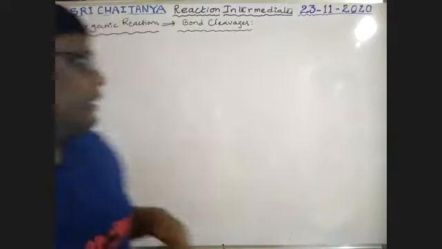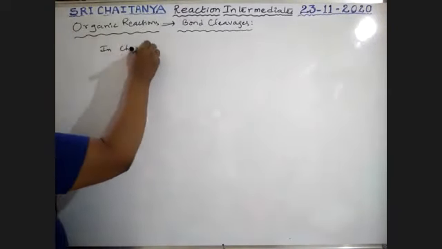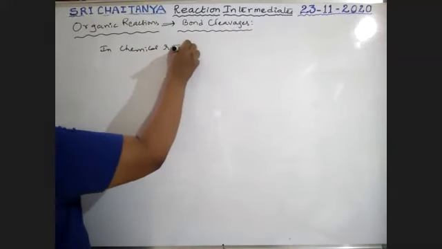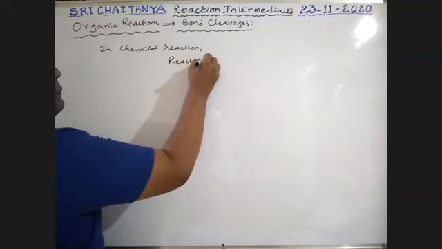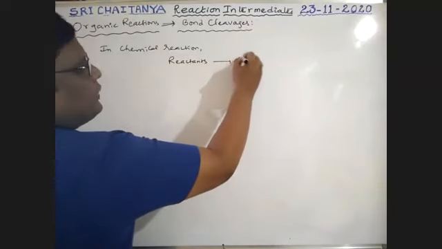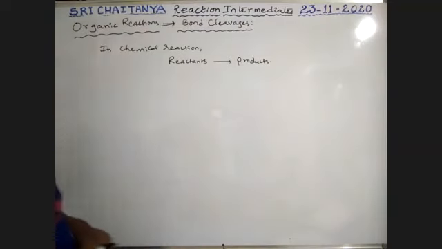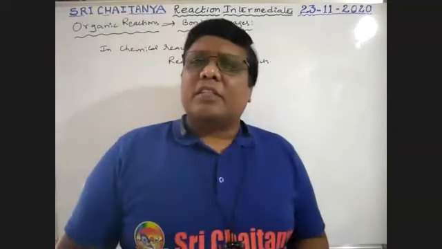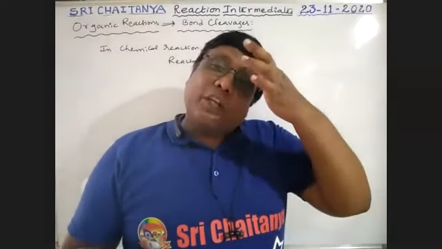That means in a chemical reaction, reactants are converted into products. Sir, how is this possible? No doubt, when compared to reactants, products are more stable.